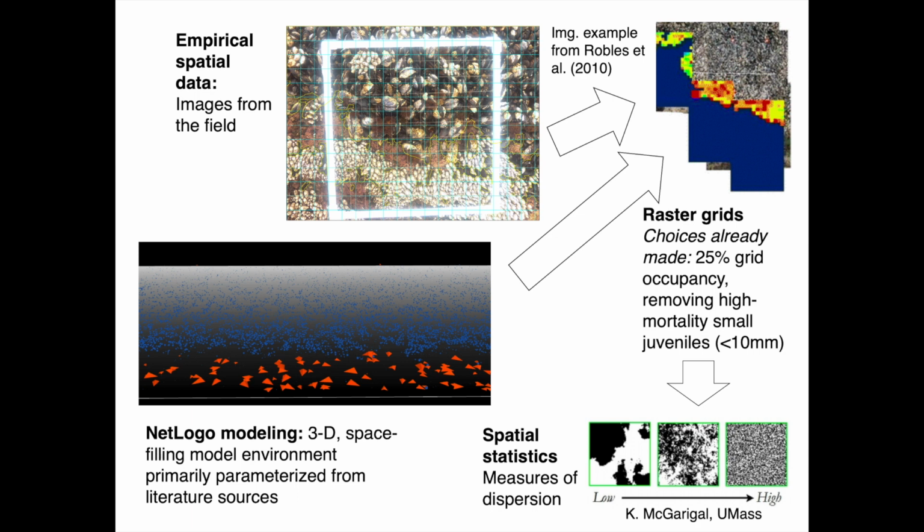So, once model output is generated, it is processed in R. The R package landscapemetrics is used to calculate the clumpy index of aggregation intensity, which varies from no aggregation at -1 to fully clumped at 1, from the raster data. We also compare our model output to photo data, where we score cells with 25% of cell area taken up by mussel as having adult mussels present, as opposed to absent.